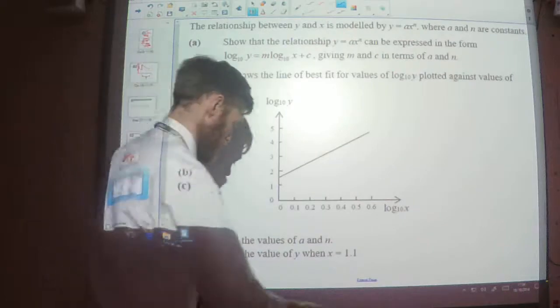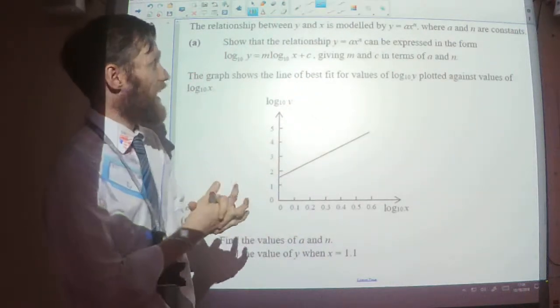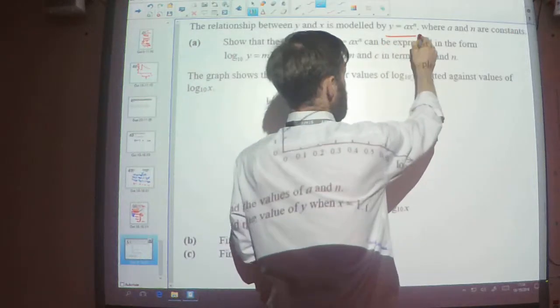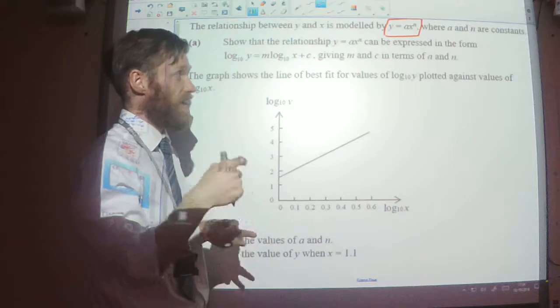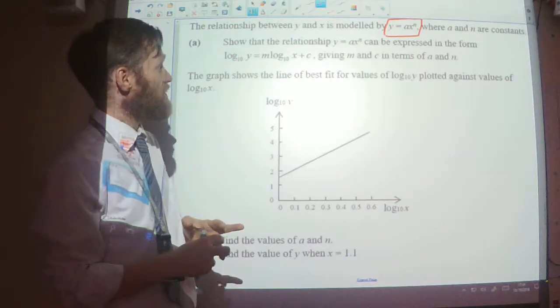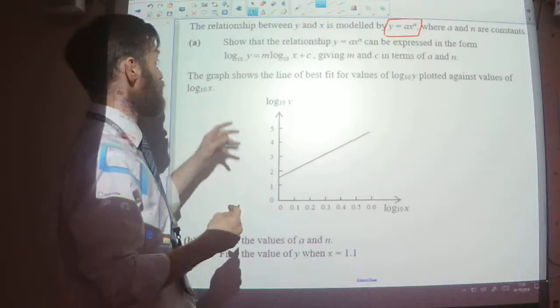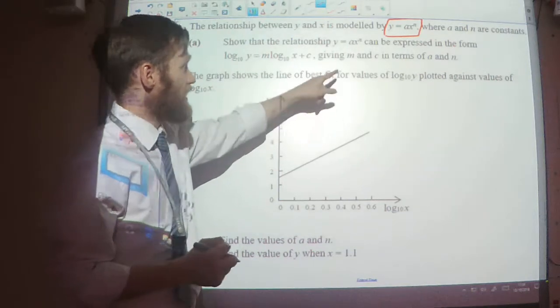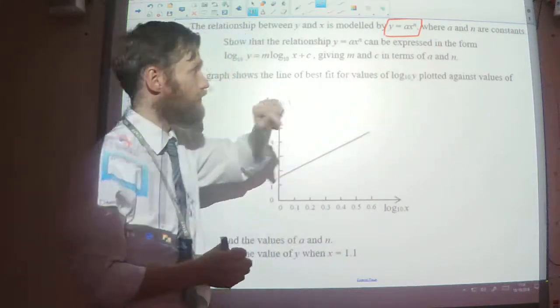Second example looks like this. It says the relationship between y and x is modelled by y equals a x to the power n, where a and n are constants. Show that the relationship y equals a x to the power n can be expressed in this form, giving m and c in terms of a and n.